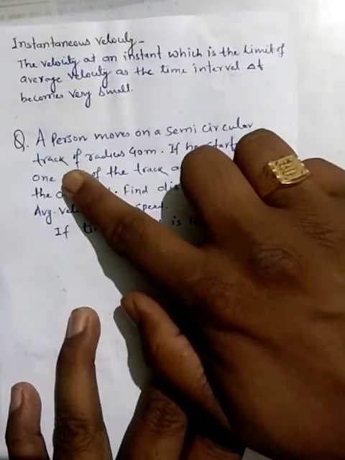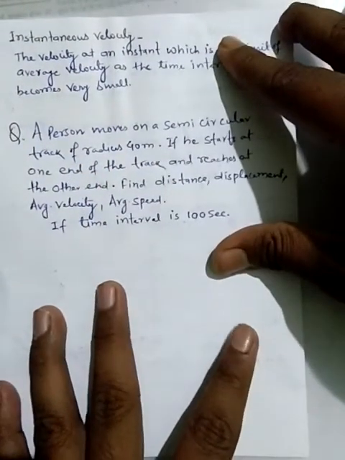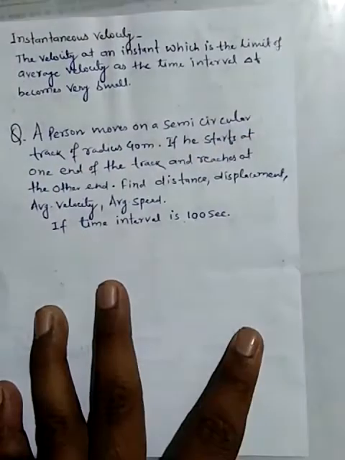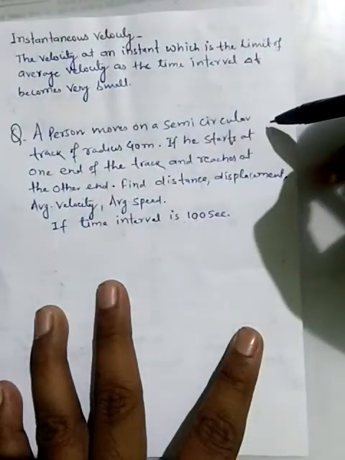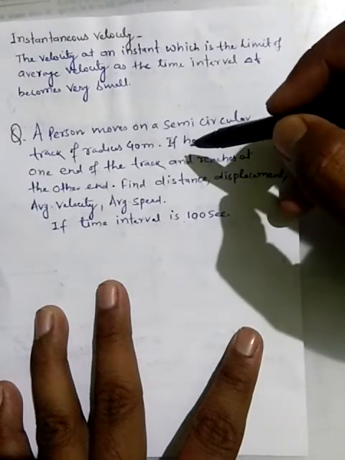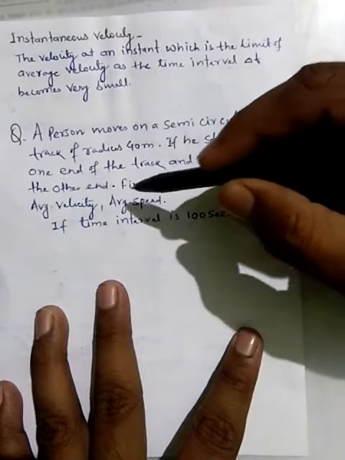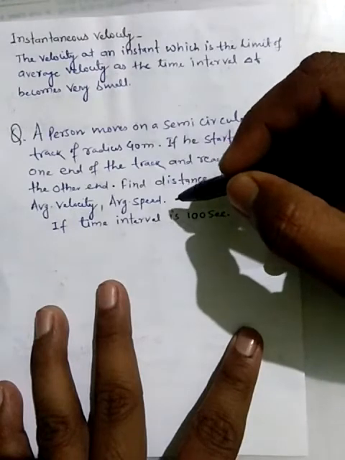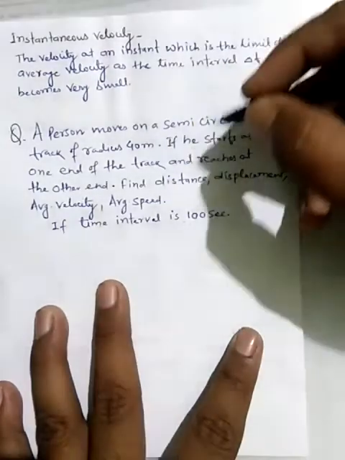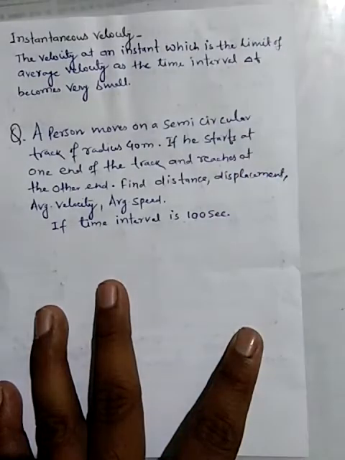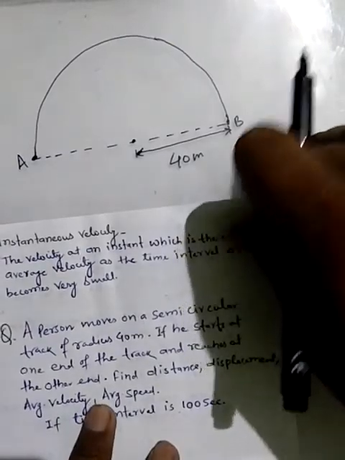Here is an example which is used to explain the four terms: distance, displacement, average velocity, and average speed. The question is, a person moves on a semicircular track of radius 40 meter. If he starts at one end of the track and reaches the other end, find the distance, displacement, average velocity, and average speed if the time interval, that is the time required to complete its motion, is 100 seconds. Here is the diagram for this question.